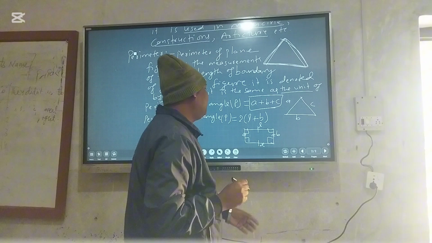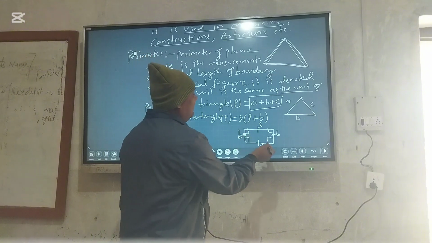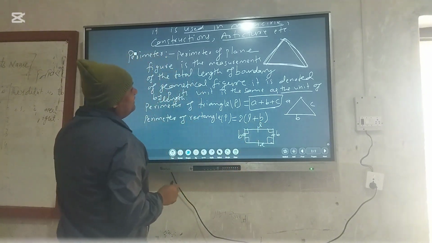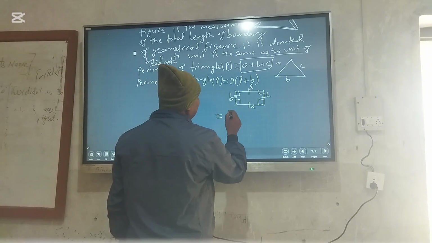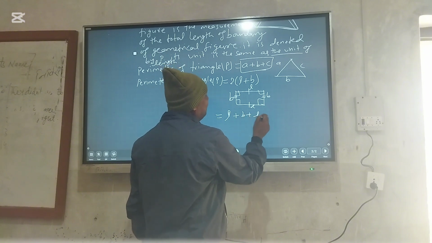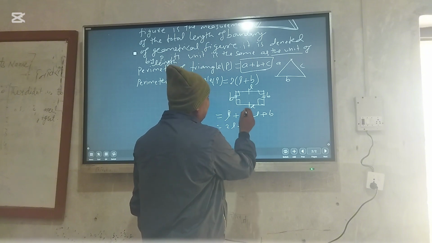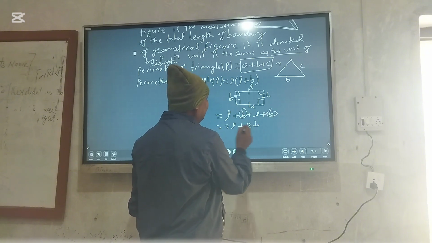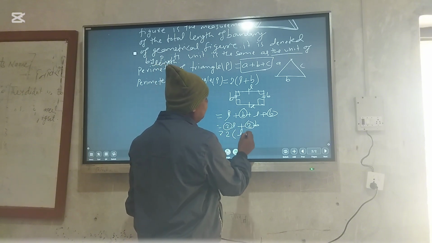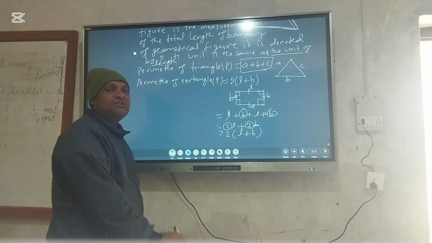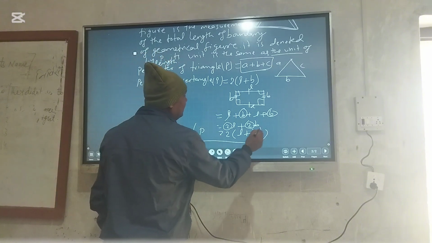So the perimeter of the rectangle is L plus B plus L plus B, that means 2L and 2B. Here 2 is common, so we write 2 times (L plus B). That is the perimeter of the rectangle.